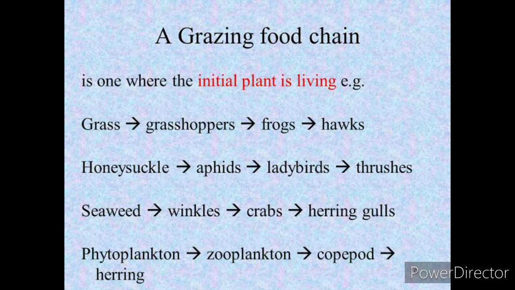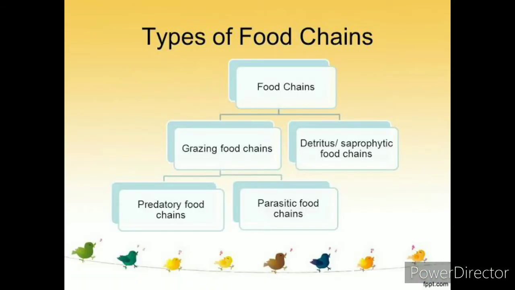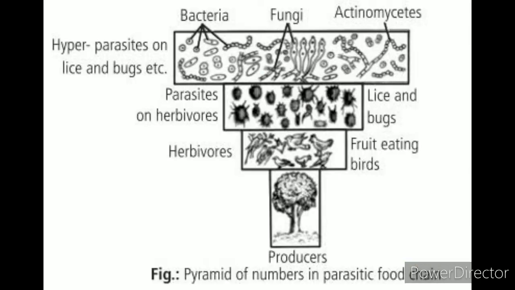These are examples of grazing food chains where all the initial organisms are living. The grazing food chain is further divided into predatory food chain and parasitic food chain. In the predatory food chain, as you know, there is a prey-predator relationship, the one who hunts and the one who is being eaten.